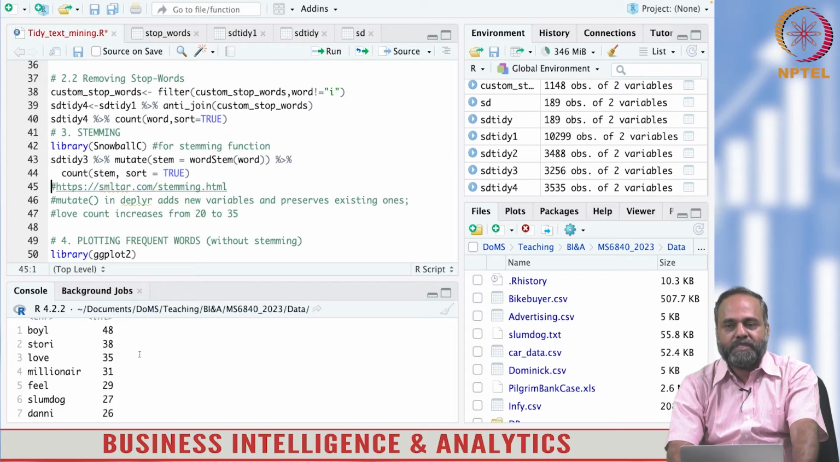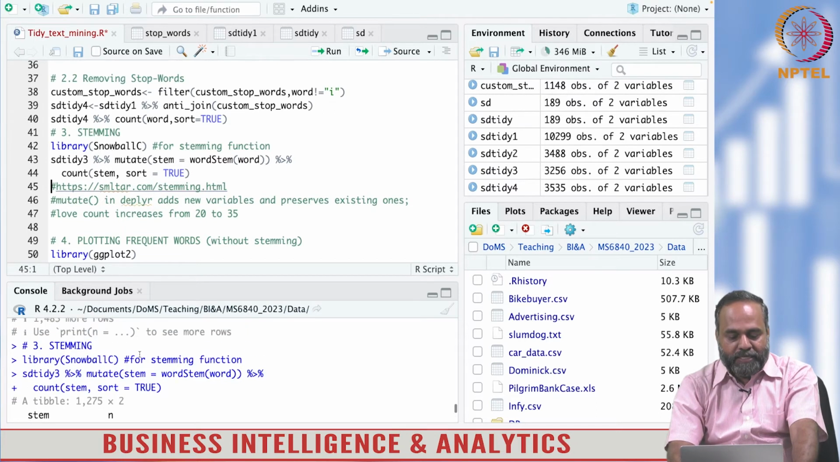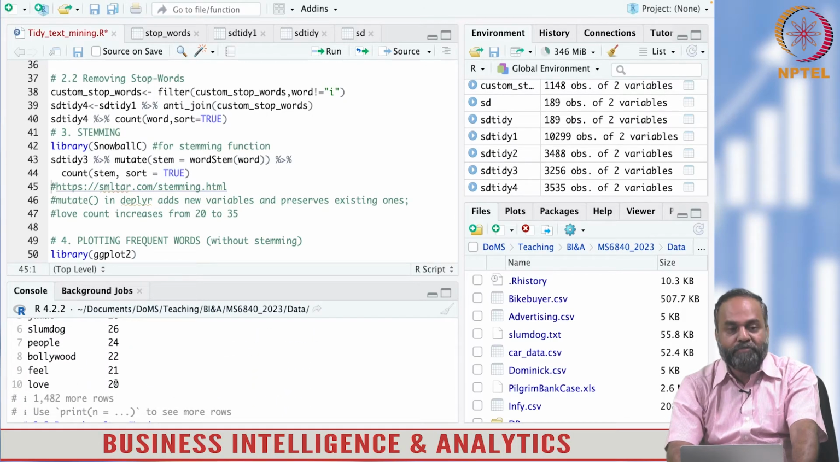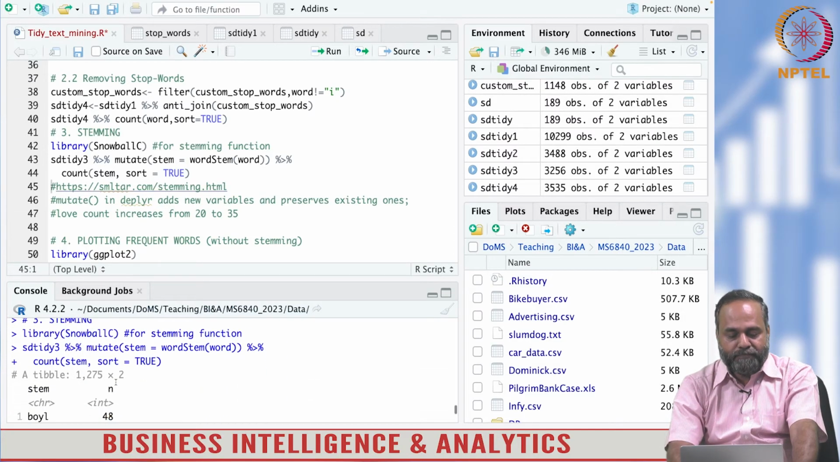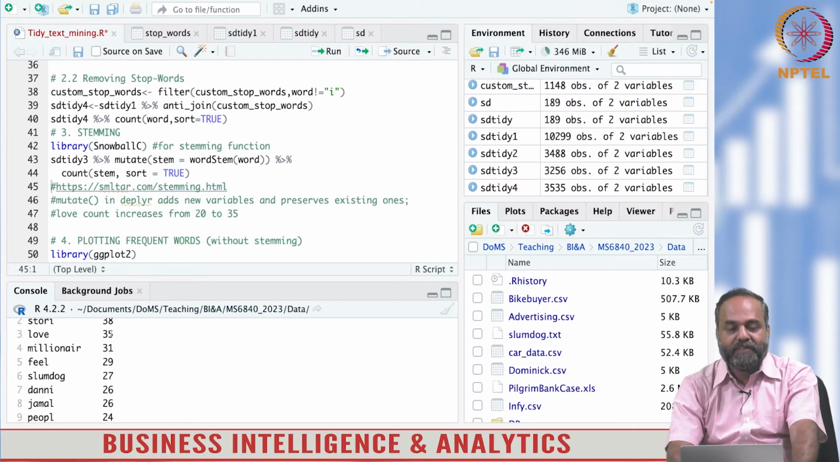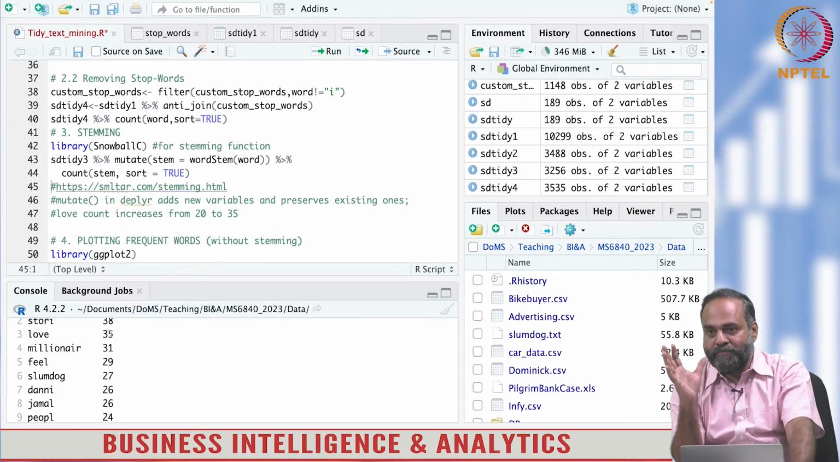Now stemming, as I said, is to include all forms of a word, be it present, past, past continuous, present continuous, whatever. Now you see the count of the word love. How many times did the word love occur before stemming? 20 times. But after stemming, how many times does the word love occur? 35 times.